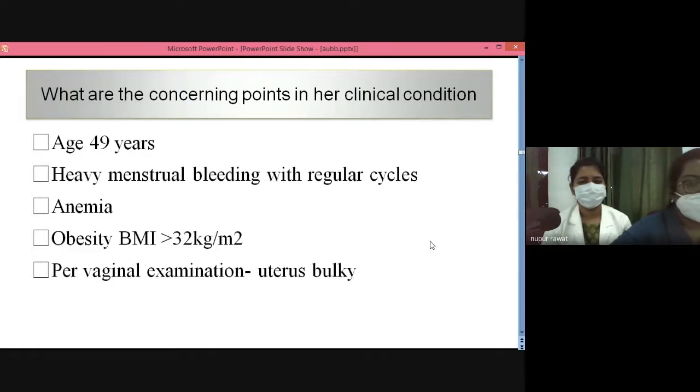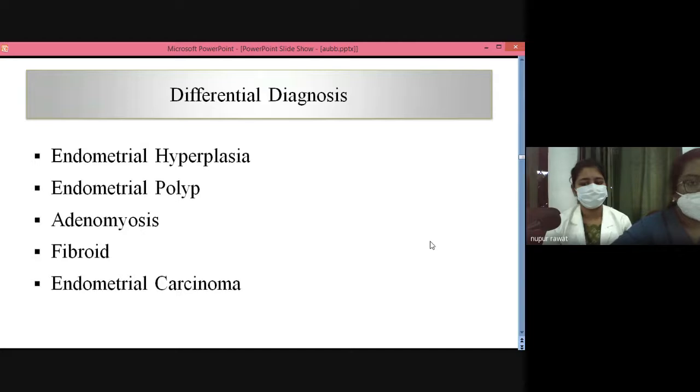Ma'am, on evaluating this patient, we had taken some points. Her age is 49 years. She has presented with chief complaints of heavy menstrual bleeding along with regular cycles. Anemia was a risk factor and obesity with BMI of 32 kg per meter square. And on per vaginal examination, uterus was bulky. According to these points, we have made a differential diagnosis of endometrial hyperplasia, followed by endometrial polyp, adenomyosis, fibroid, or endometrial carcinoma.